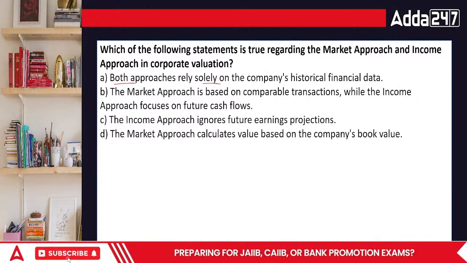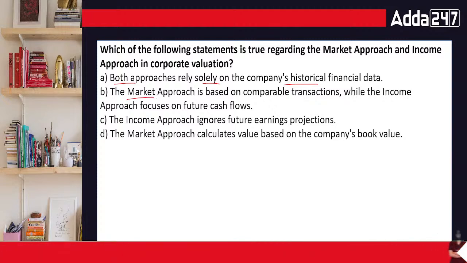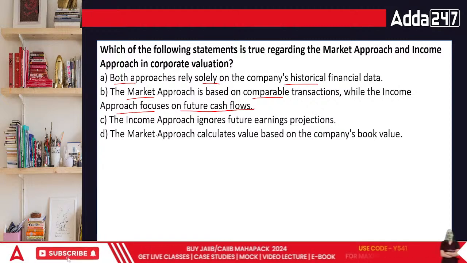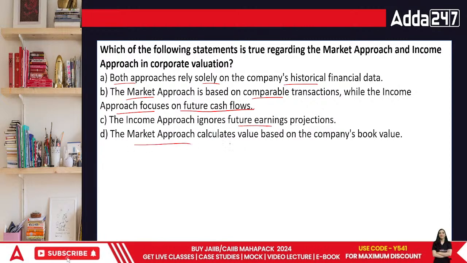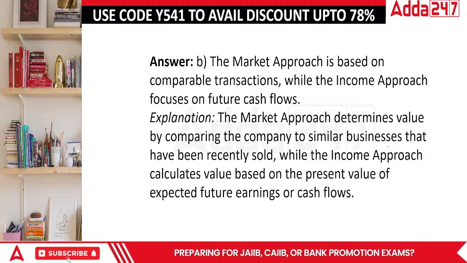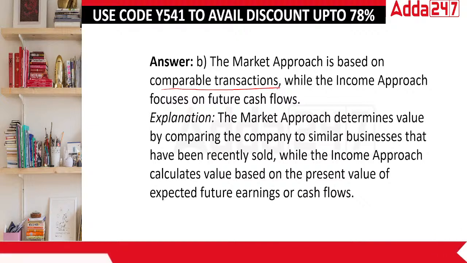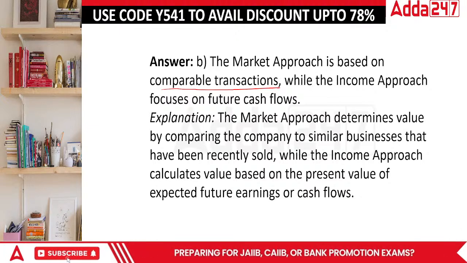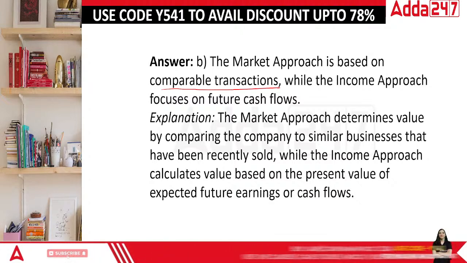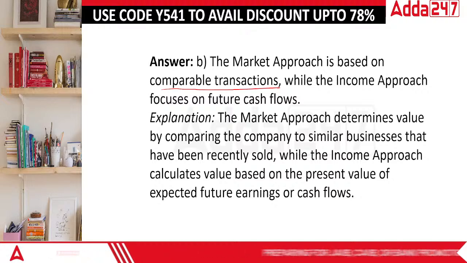Both approaches can rely on historical financial data. Market approach is not based upon the previous data. The market approach is comparable transactions, while income approach is on future cash flows. No. Income approach ignores the future earnings, or market approach calculates value based on the book value. It doesn't take care of the book value at all. So in this case, the correct answer is actually B. Market approach is based upon comparable transactions. You compare yourself with another organization of the similar industry, and then you try to find out where you stand in the market, while the income approach focuses on the future cash flows. It is focusing exclusively on the future cash flows.